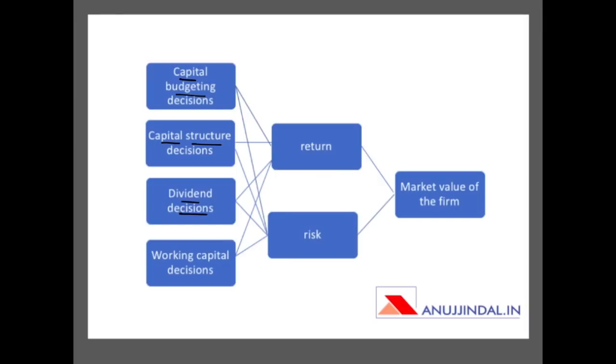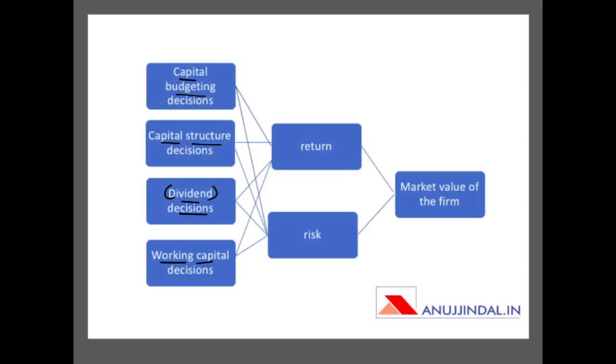We have also understood that. Third is the dividend decision, that is whether to pay dividends or whether to hold back that money for reinvestment in the enterprise. There are risks and returns involved in both these decisions or both these situations. And last is the working capital decision, in which case the company also needs certain money for regular or day-to-day administration or day-to-day running of the company. From where to raise that money, how to spend that money, and how much liquidity to hold in the enterprise also has certain risk and return involved.